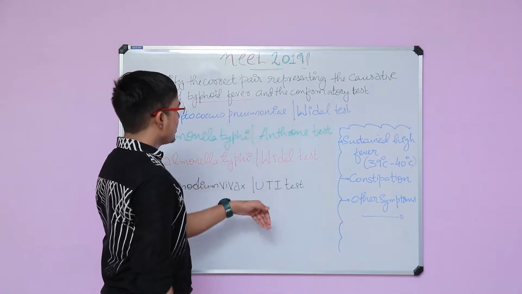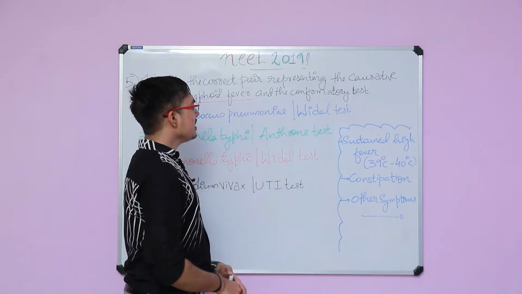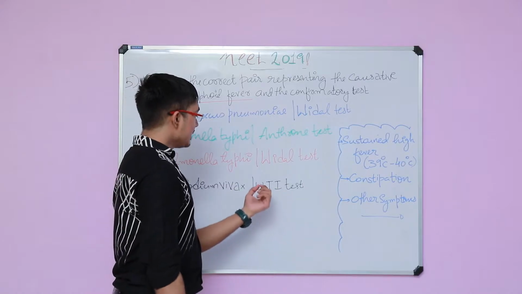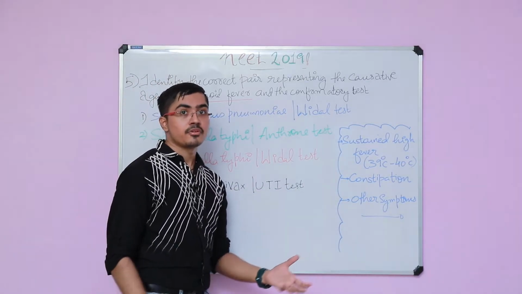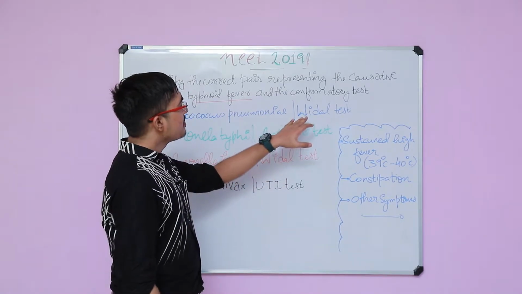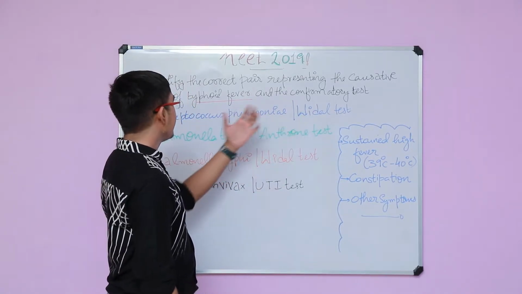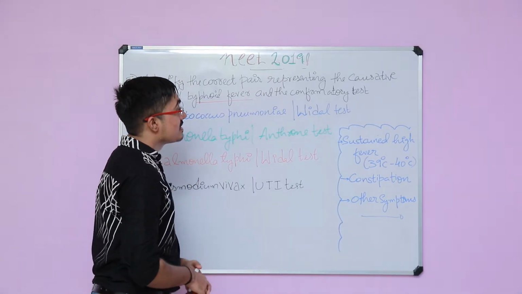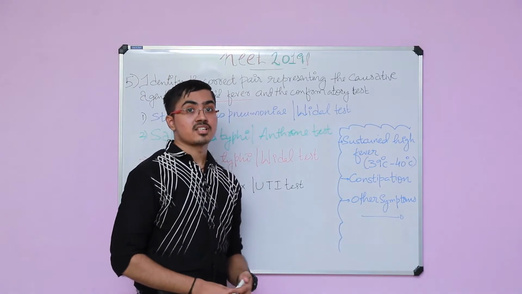Now, what are the tests here? Anthrone test is given here. This is a test for determining carbohydrates. Now, UTI test, I think this is a urinary tract infection test. So what you can do is culture and sensitivity, and based on that you will give antibiotics. But the Widal test is the test that is used for finding out whether the person is suffering from the disease caused by Salmonella typhi.